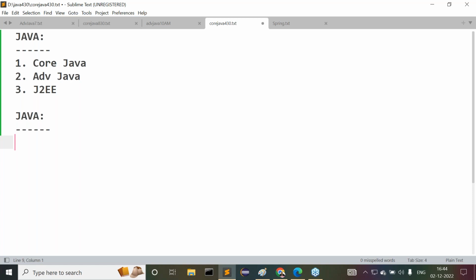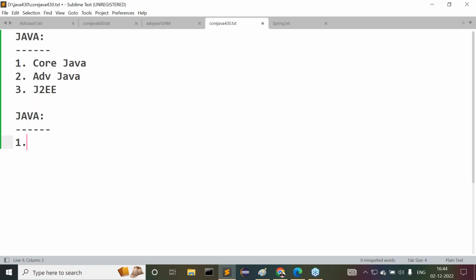Sun Microsystems has given the total Java in the form of three modules. What are the three modules that Java has provided?